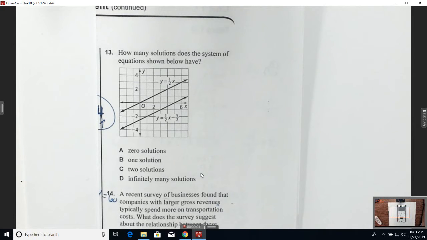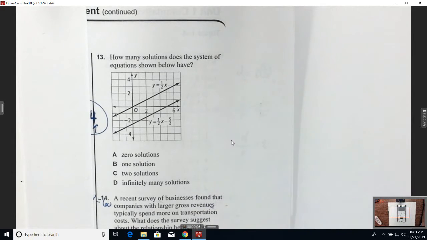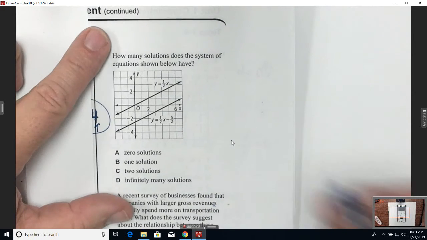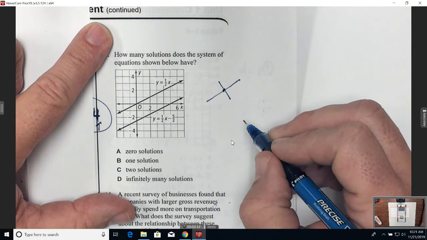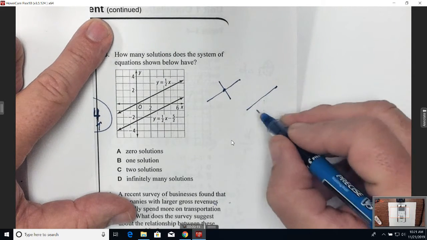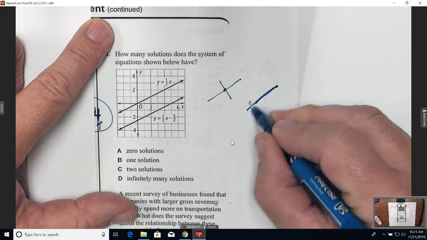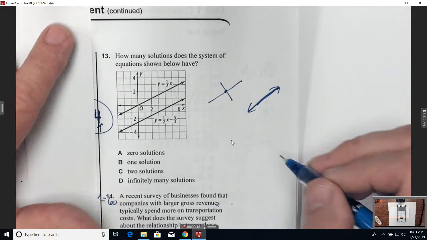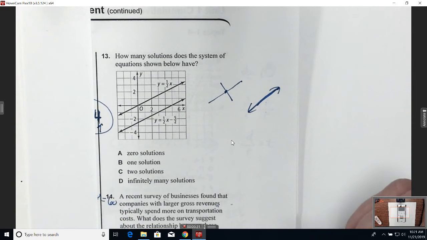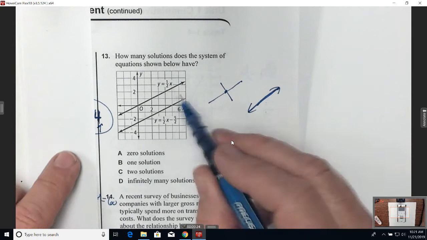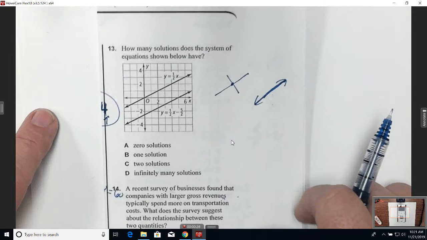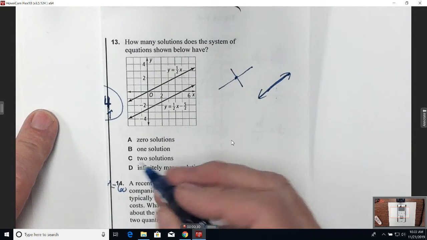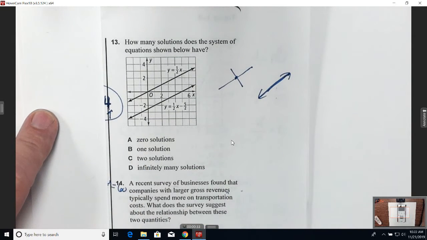On question 13, it says, how many solutions does this system of equations shown below have? Well, to see how many solutions it has, if they cross one time, that means there's one solution. If I graph a graph and it falls right on top of another one, that means it has infinitely many solutions. But if I graph a system of equations and the two lines are parallel, that means they never cross and they never share a point. Therefore, there are no solutions to this.